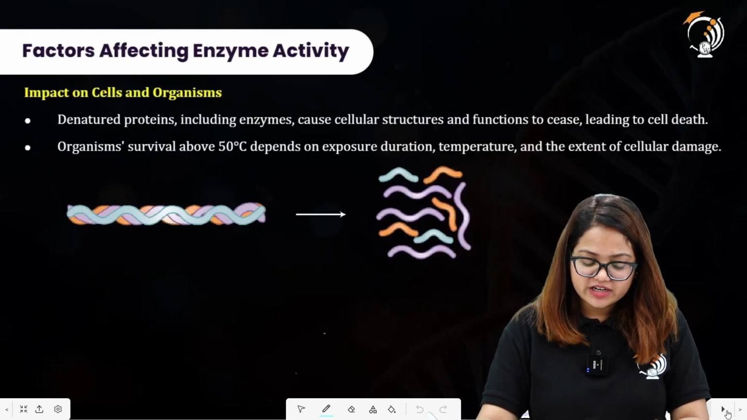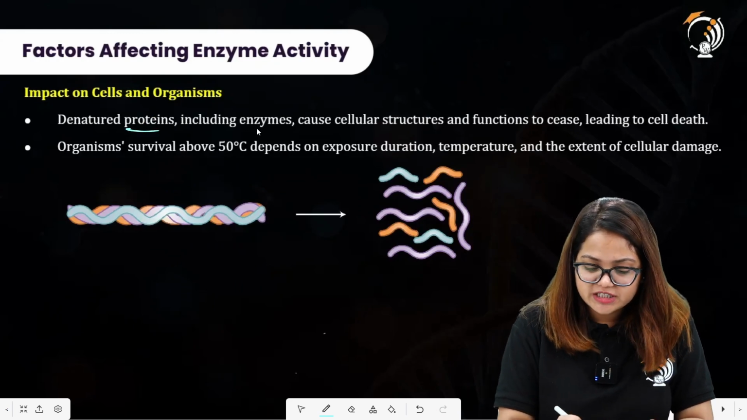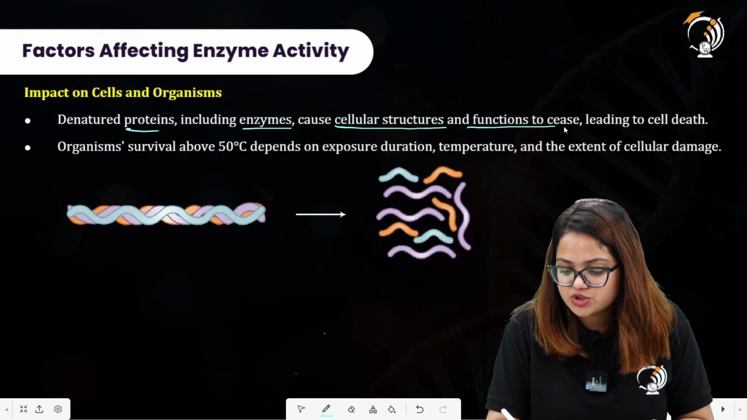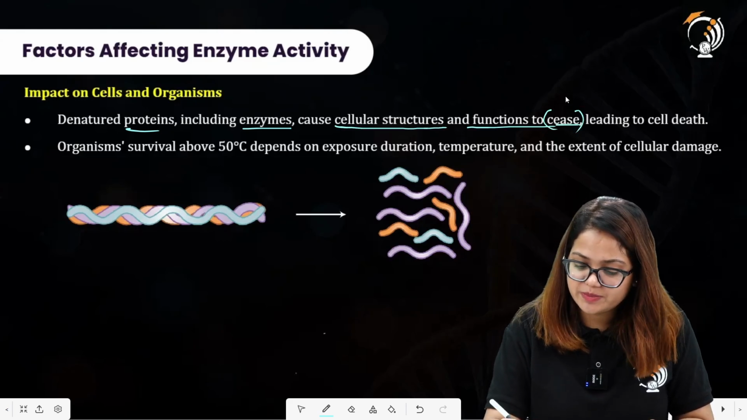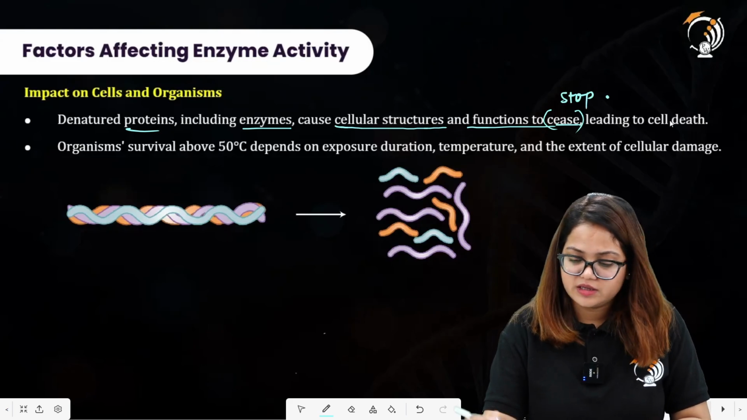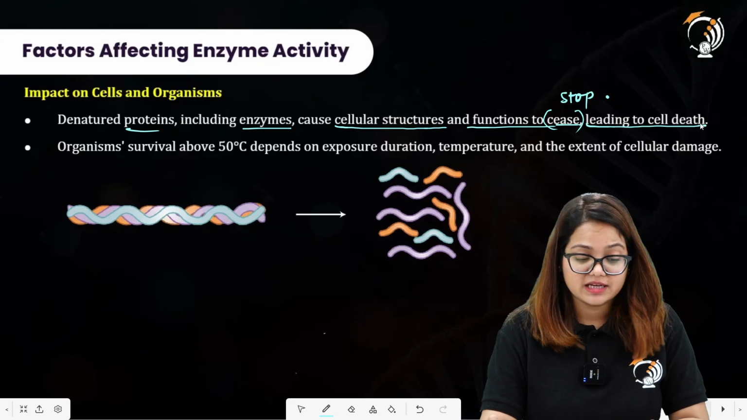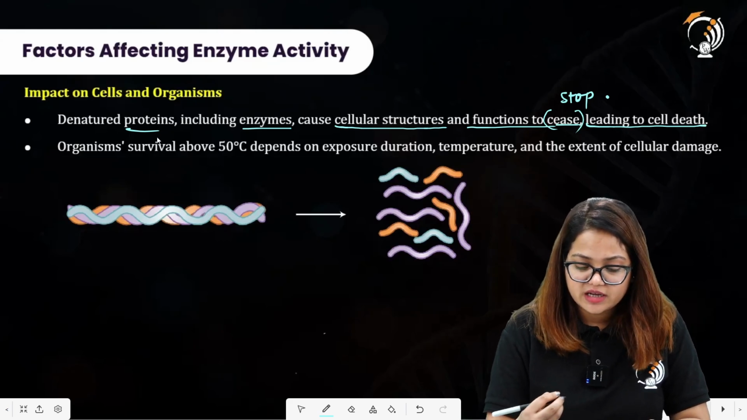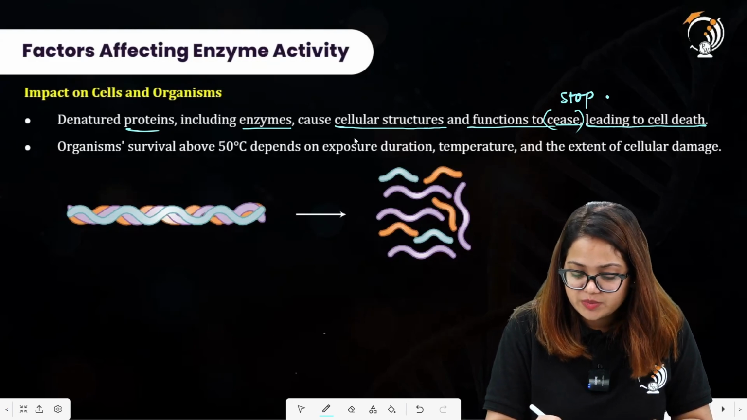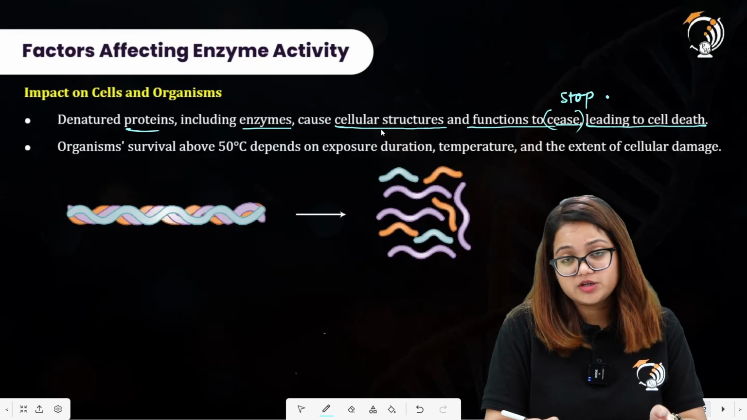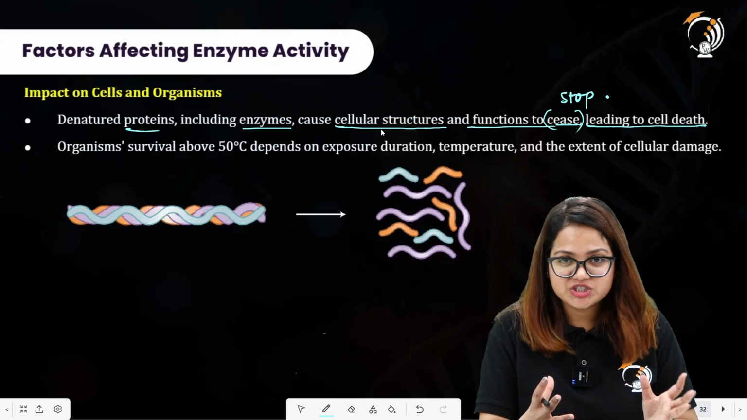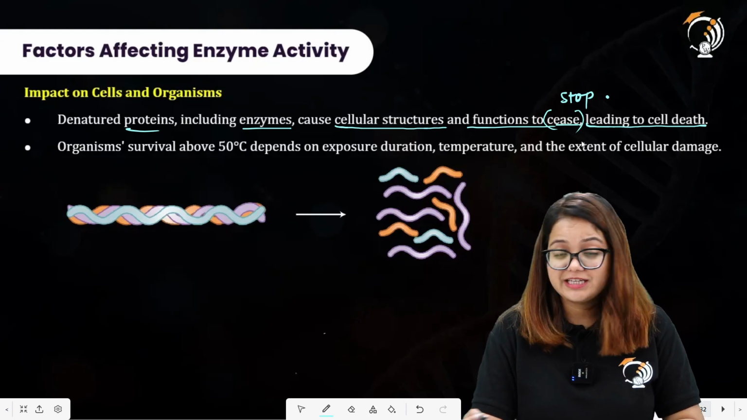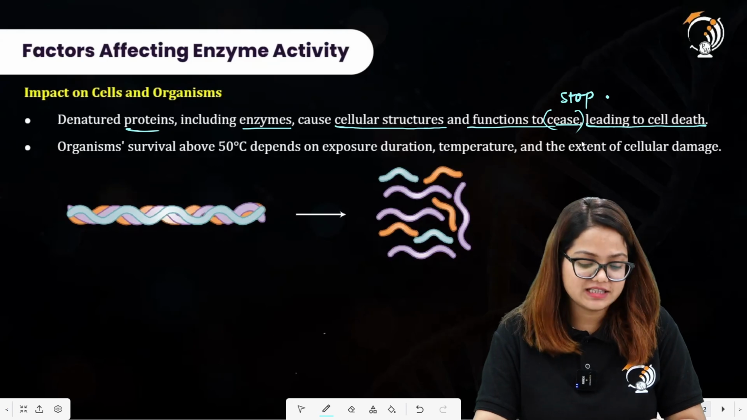Impact on cells and organisms. Denatured proteins, including enzymes, cause the cellular structures and functions to cease. Cease means stop, leading to cell death. So, how does cell death occur? The denatured proteins, which were enzymes that were able to carry out the cellular reactions inside a cell, can no longer function, and the functions will stop, leading to cell death.